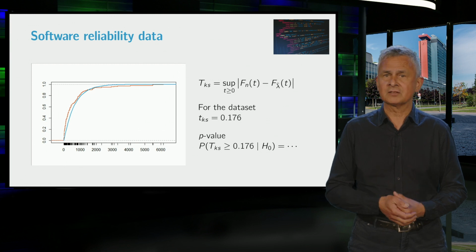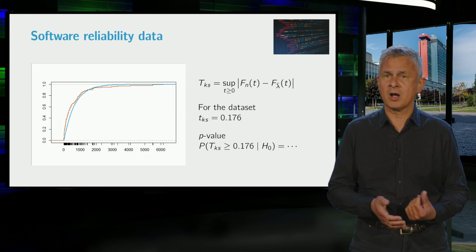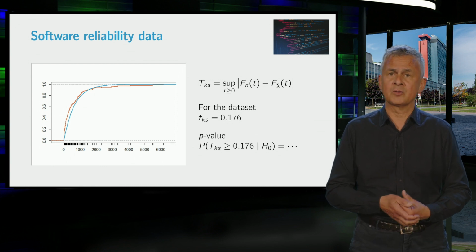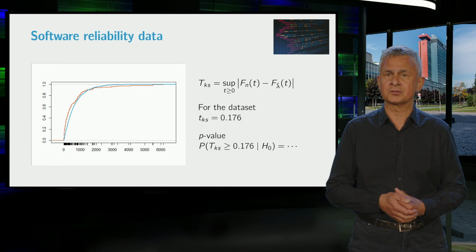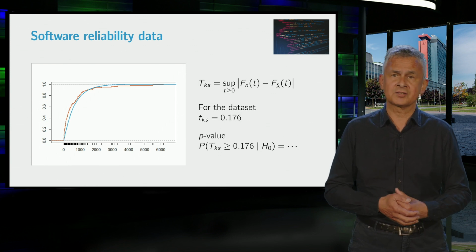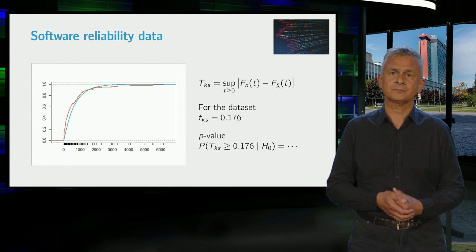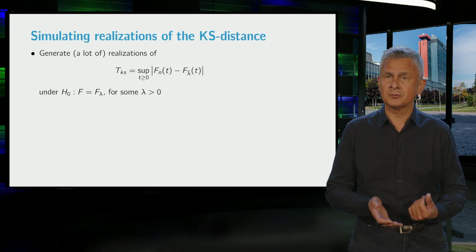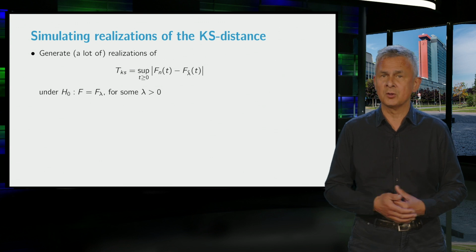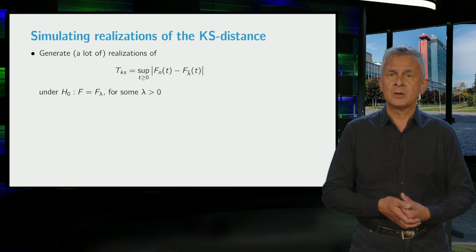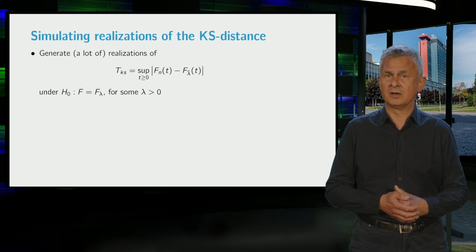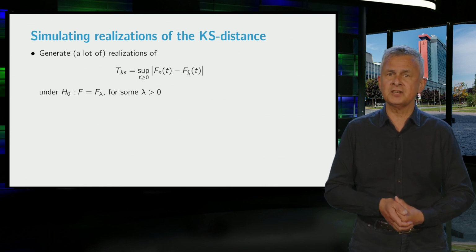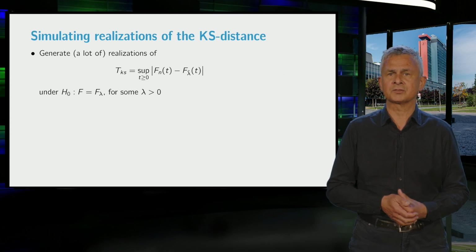You can imagine that the test statistic TKS is so complicated that it is too difficult to find an explicit formula for its distribution under the null hypothesis or to find a large sample approximation. On the other hand, if we are able to generate a lot of realizations of TKS under the null hypothesis, then we know from video 5 in week 1 that these realizations should give an indication of the distribution of TKS under the null hypothesis.